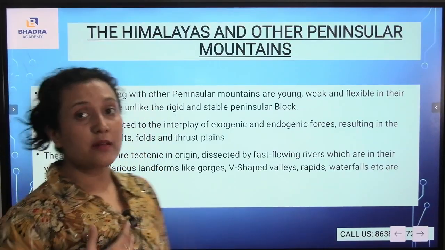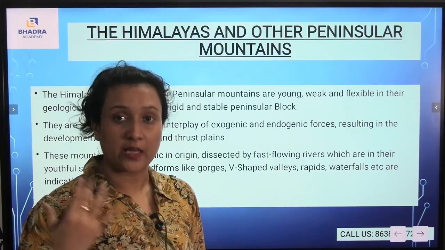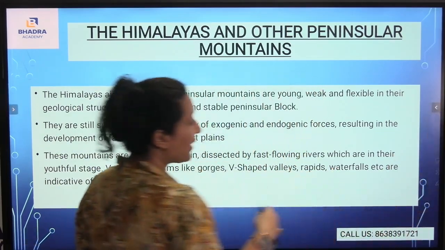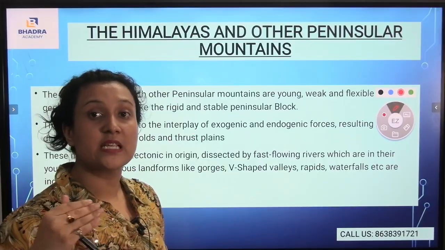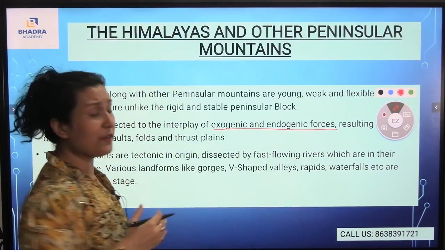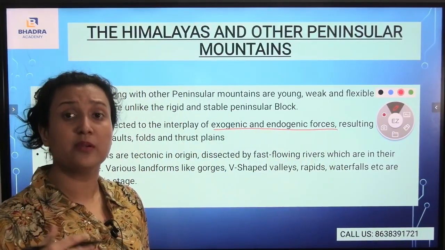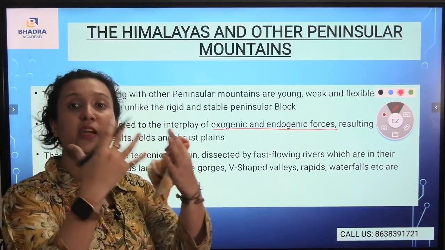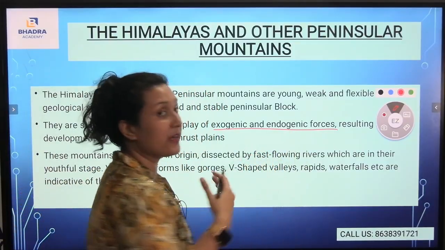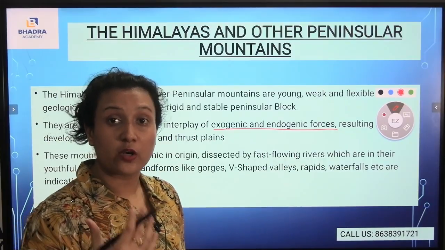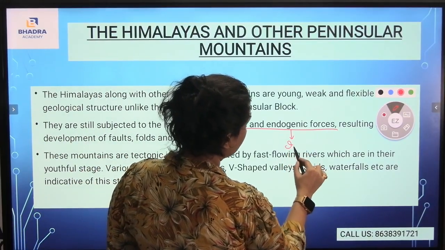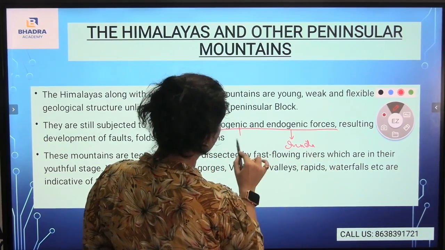You see, the Himalayas are very flexible, they are young, they are weak in comparison to the peninsular mountains. The Himalayas are still in the changing mood, still in the modifying mood. Why? Due to the exogenic and the endogenic forces. Exogenic forces, for example gravity and solar energy, are the outside part of the earth. Endogenic forces are related to the mountains, the volcanic lava. They are the inside part, and exogenic is the outside part.